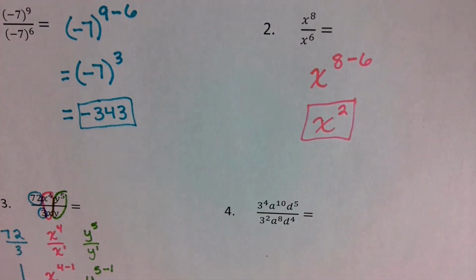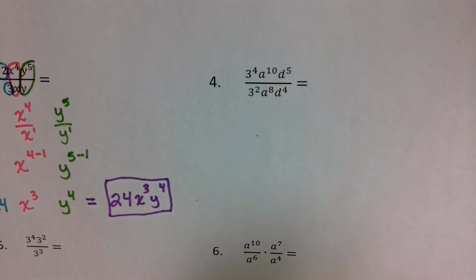What about for problem number 4? We've got 3 to the 4th, a to the 10th, d to the 5th, divided by 3 to the 2nd, a to the 8th, d to the 4th. What is that final answer going to be, Ray? 9a to the 2nd and d. Very good. 9a to the 2nd, d.